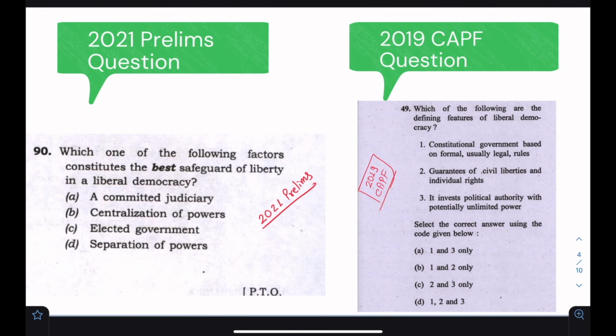Now look at this particular question as well, a 2021 prelims question, and it talked about the best definition of a liberal democracy. So she must have read this particular question of the 2019 CAPF paper. This paper is also conducted by UPSC for recruitment of officers in the Central Armed Police Forces, and this also asks a question regarding the definition of liberal democracy.